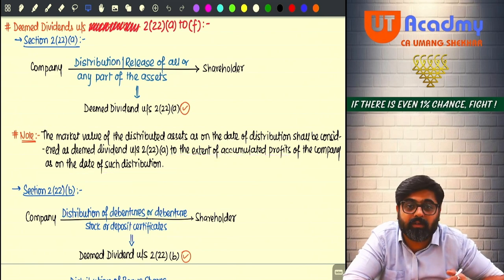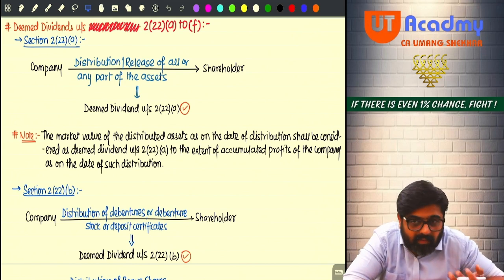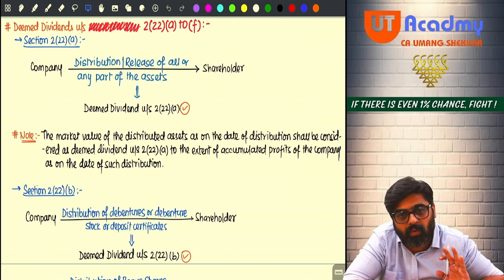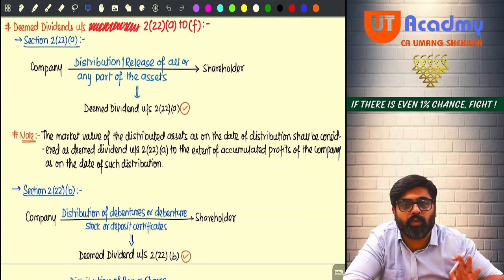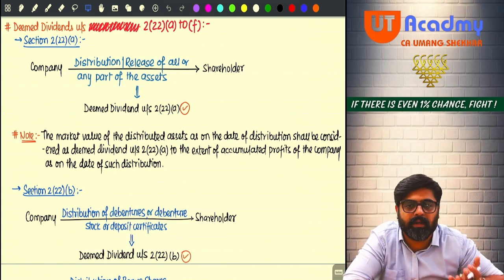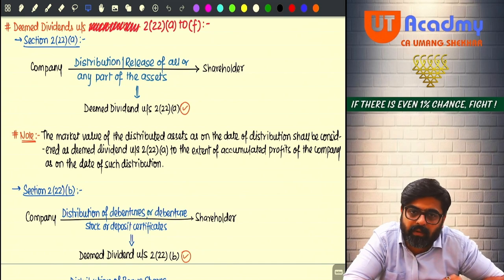But for that, your reserves should also be equal to or more than that market value, no? What if your reserves are only 4 lakhs and the market value is 5 lakhs? Then the entire 5 lakhs will not be treated as deemed dividend, only to the extent of 4 lakhs, to the extent of accumulated profits. Will you remember? This is section 2(22)(a).